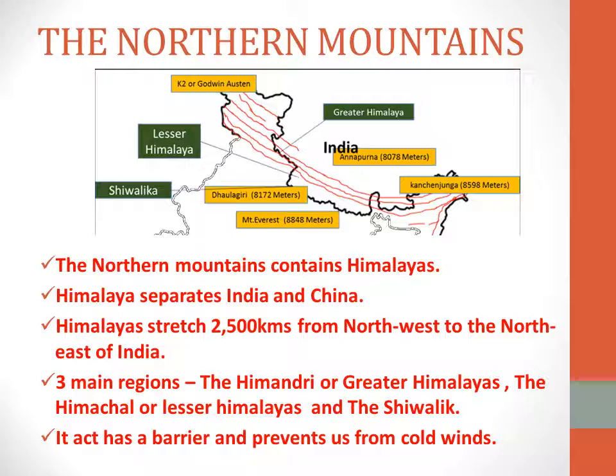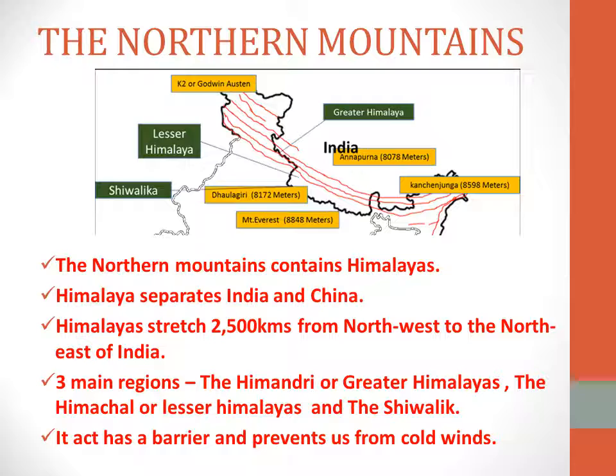And the last is the Shivalik. So these are the three main regions in the northern mountains: Himadri or Greater Himalayas, Himachal or Lesser Himalayas, and the Shivalik.